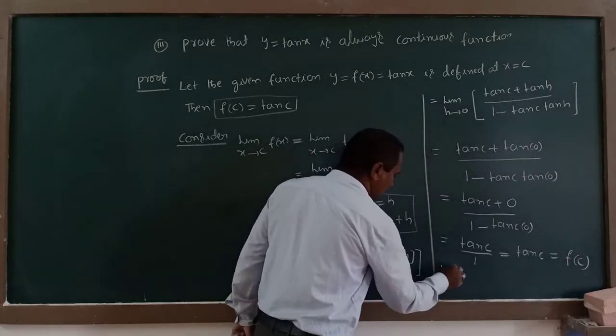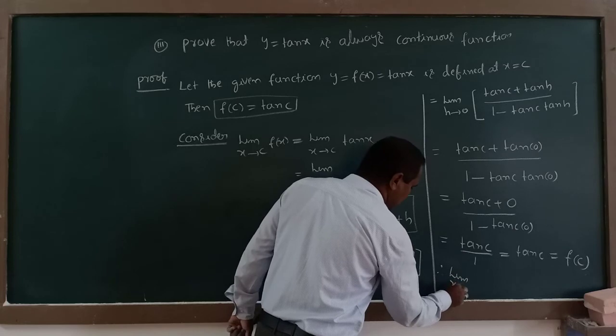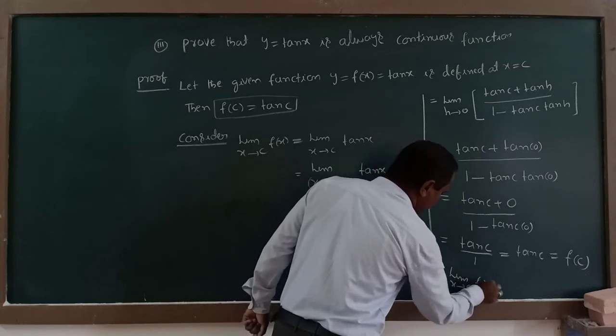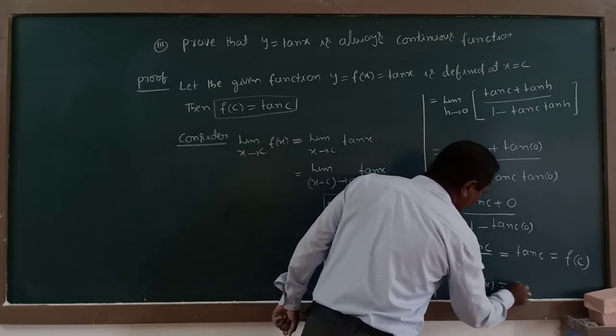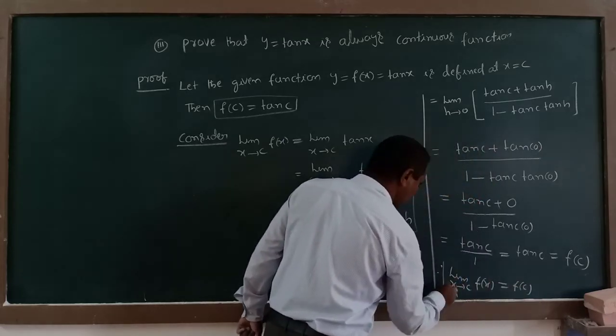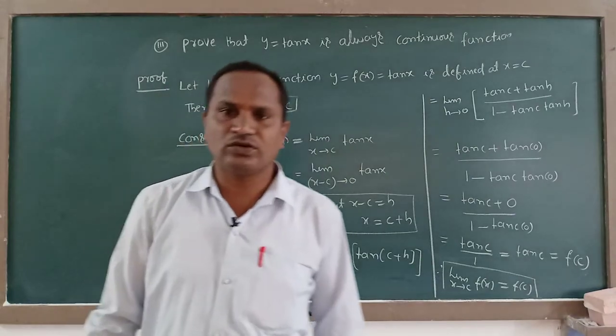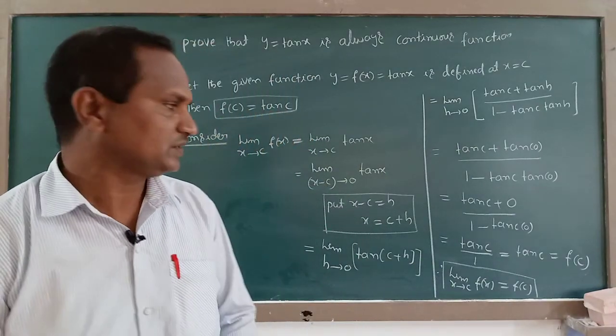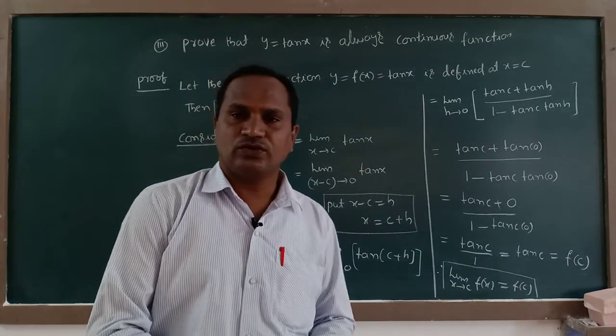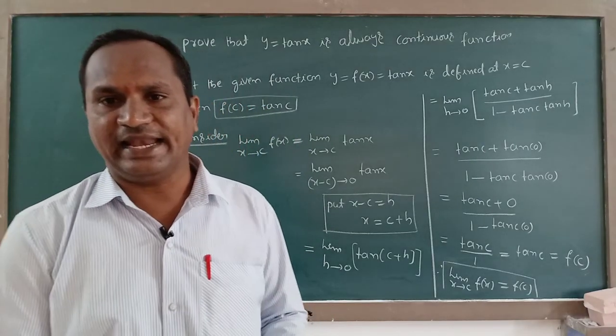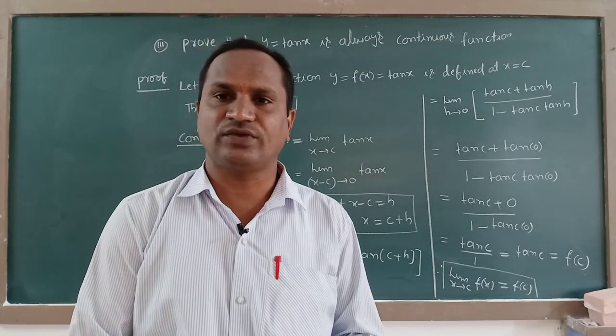Therefore, limit x tending to c of f of x is equal to f of c. Like that we got limit value equal to function value. That's what we can tell: y equal to f of x equal to tan x is always a continuous function.